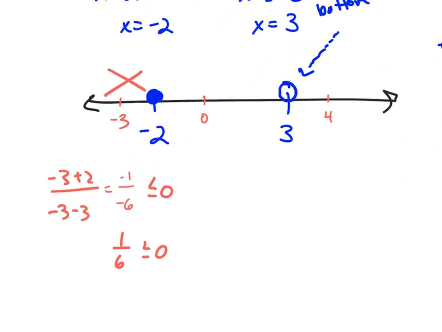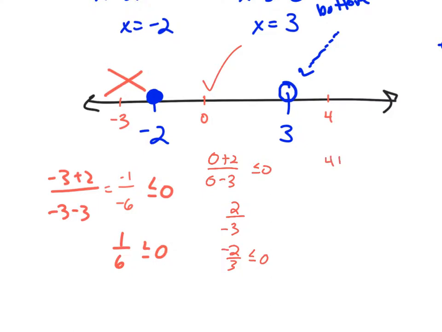And then we'll check the middle section here. 0 plus 2 over 0 minus 3 is supposed to be less than or equal to 0. So that's 2 over negative 3, right, which is negative 2/3. And that is less than 0. So that works.